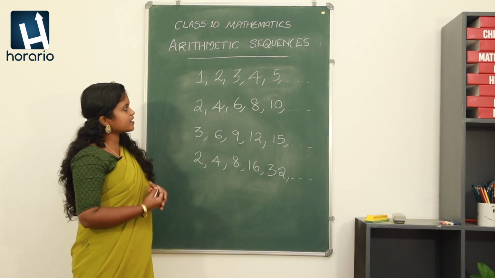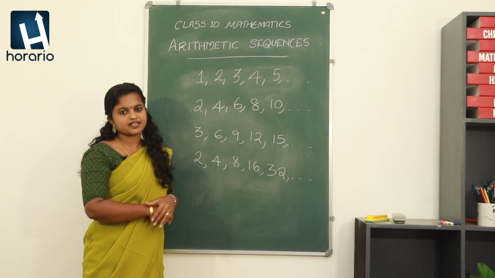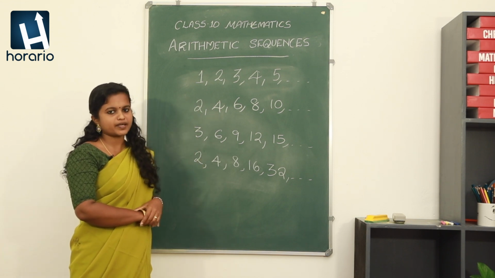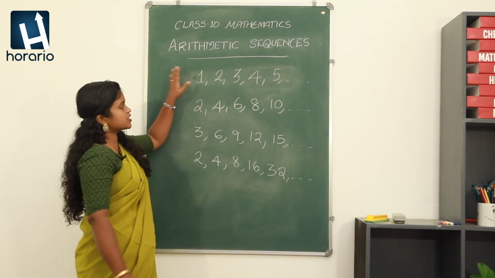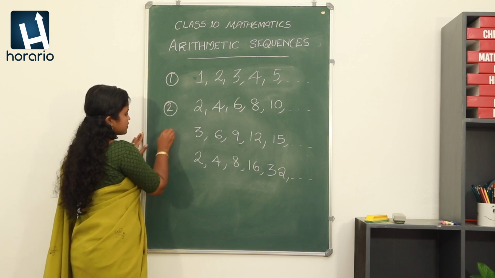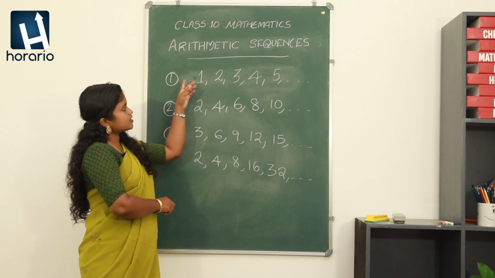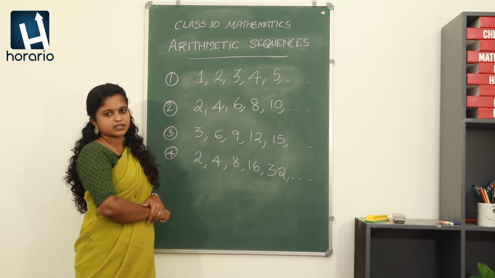Okay. Let me analyze how we are getting the successive term. Is there any peculiarity for these terms that we are going to analyze? Okay. So while considering the first sequence, let me number it as first, second, third and fourth. Okay. Let me consider the first set of numbers. How we are getting the successive term?